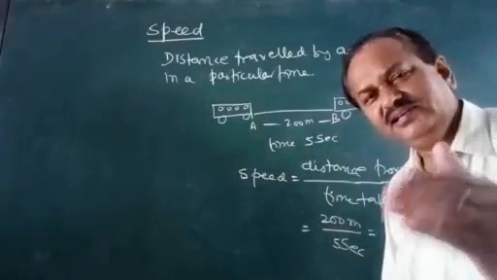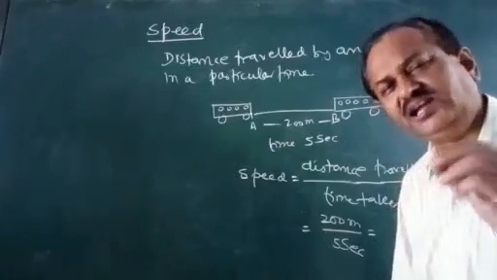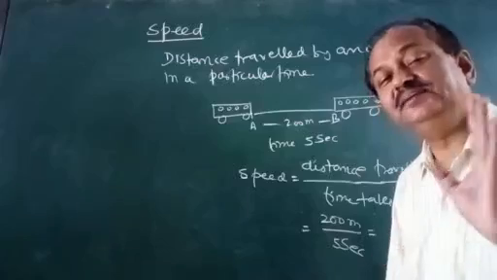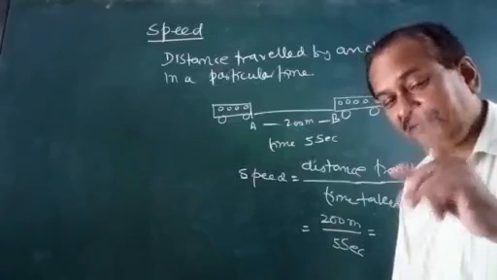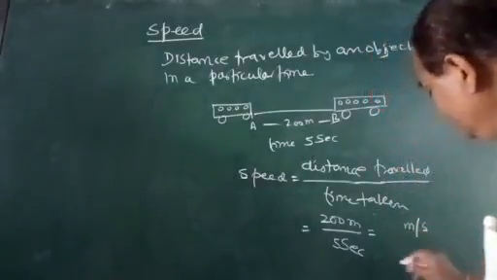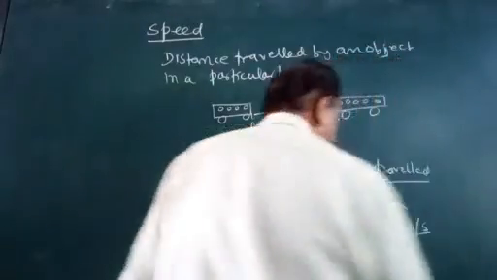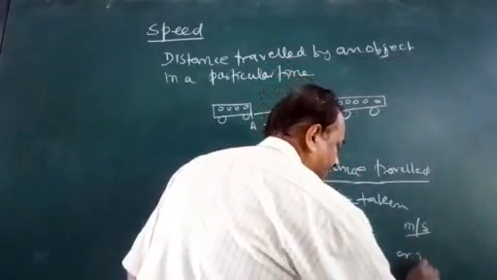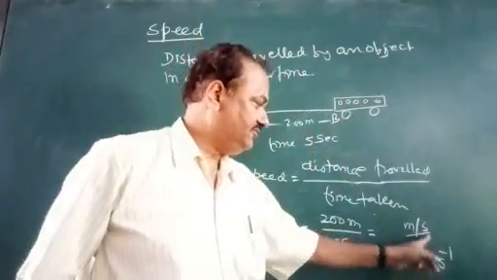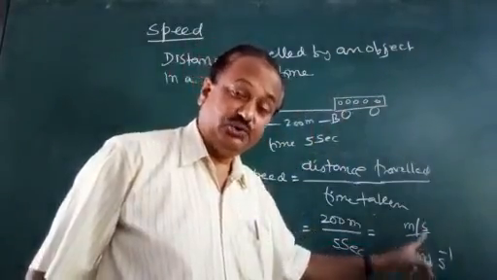Like timing, we say that I walk 1 kilometer within 10 minutes, so 1 kilometer upon 10 minutes. Here we say meter per second, or it can be written as meter inverse.